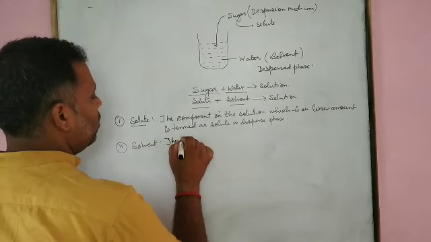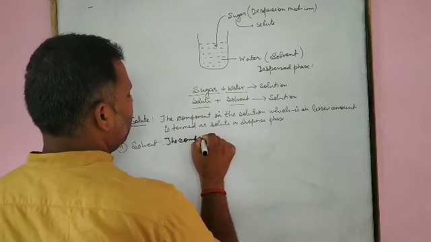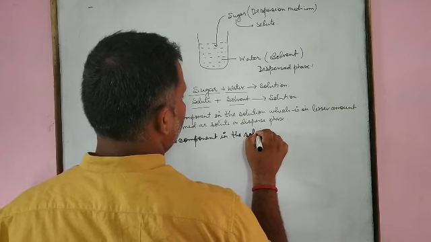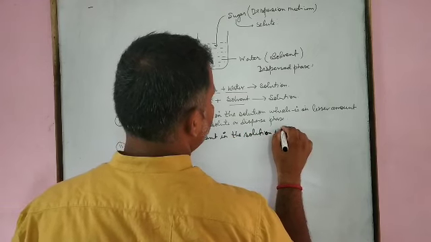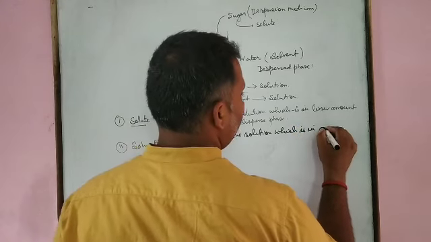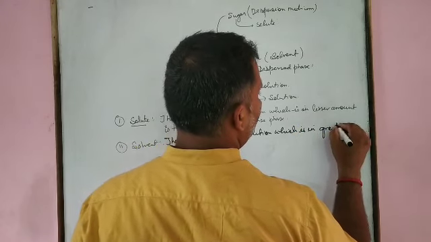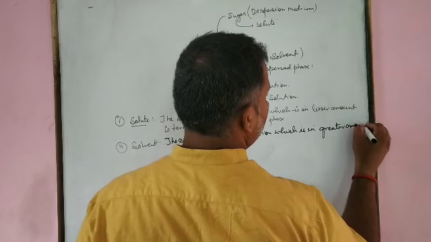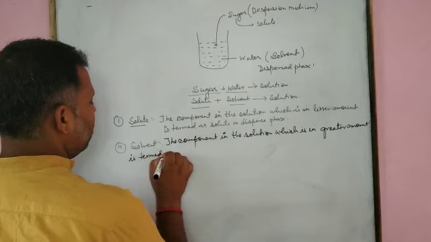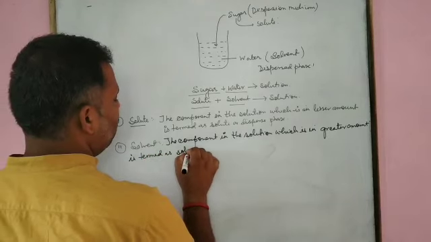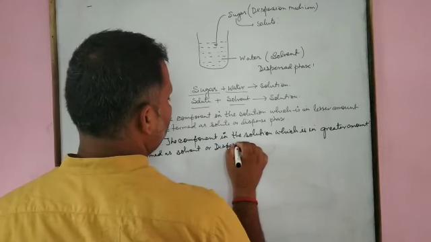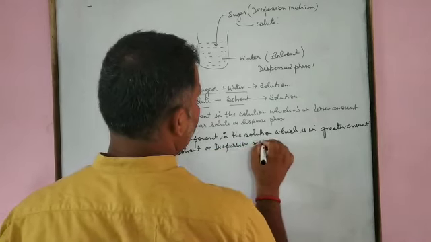The component in the solution which is in greater amount is termed as solvent or dispersion medium.